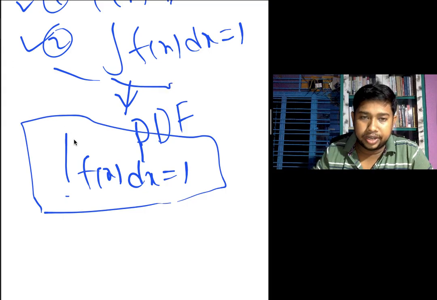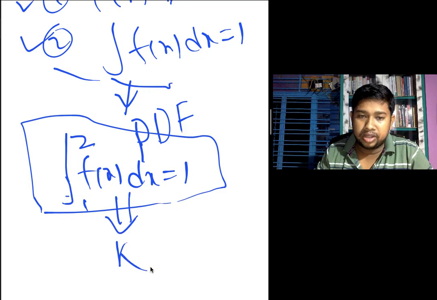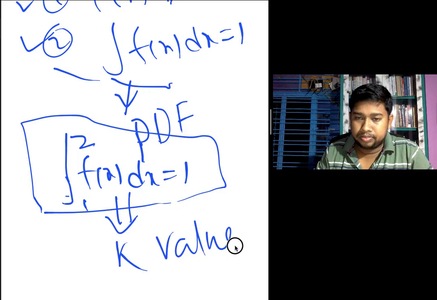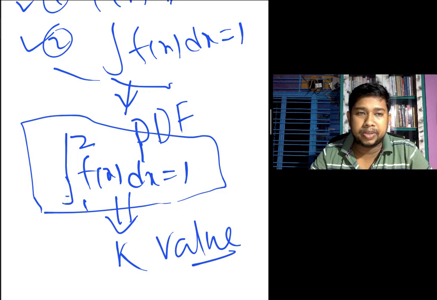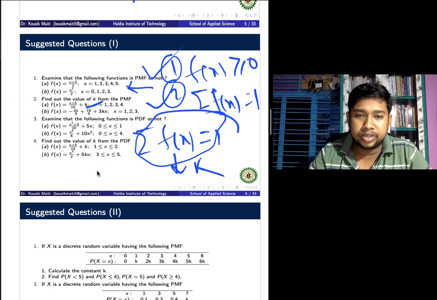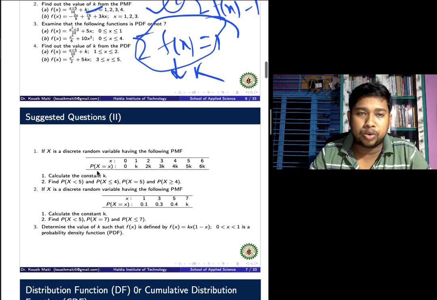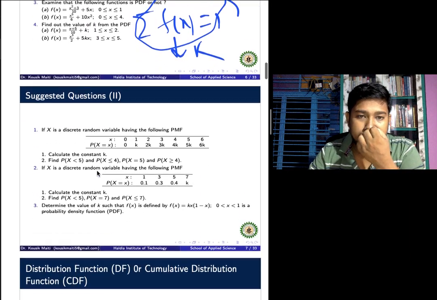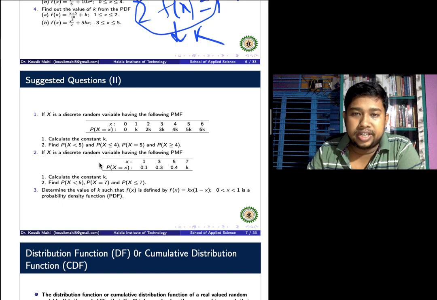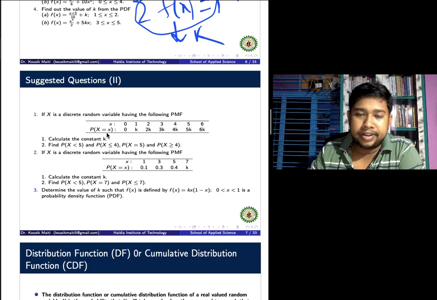We also indicate here integration 1 to 2 f(x) dx. Then we calculate the k value. In the previous class, we discussed these 4 questions and the next question. We also calculate the discrete type for the mass function. We add this. This p of x means